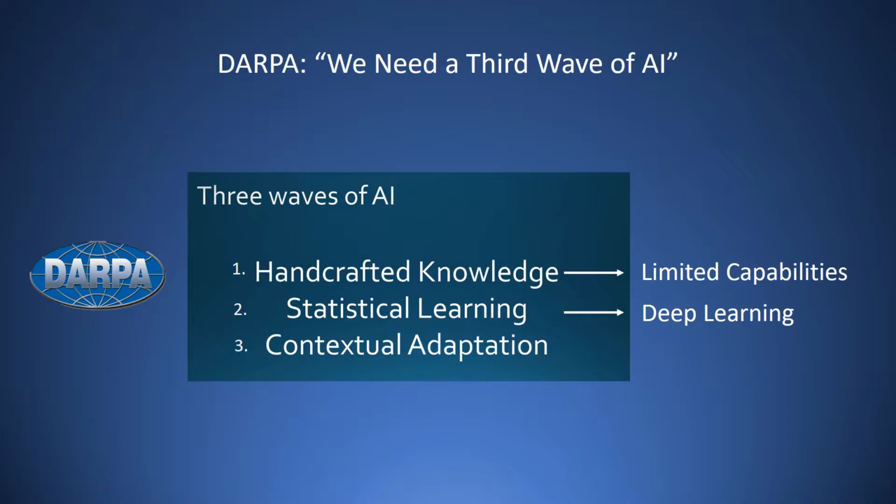But the bottom line for DARPA is that there's too much complexity and too little ability to engender trust. So late in 2016, DARPA announced an initiative to develop what it calls the third wave of artificial intelligence, contextual adaptation. Let's see what DARPA means by contextual adaptation and why they say it is needed.